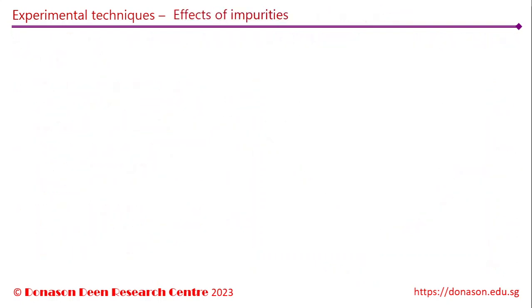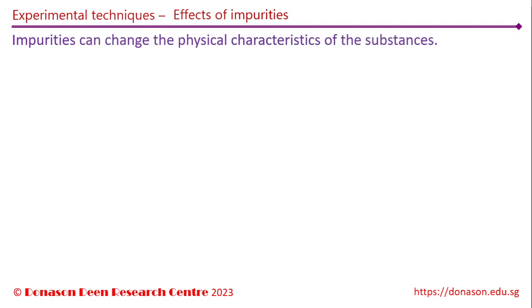Lastly, let us look at the effects of impurities. Impurities can change the physical characteristics of substances. In order to understand, we must know what physical properties substances possess and how they can be changed. Physical properties include the density of a substance. Addition of impurities changes the mass per unit volume of the substance, since different substances have different packing of the atoms as well as their relative masses.